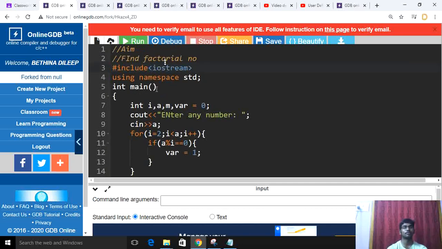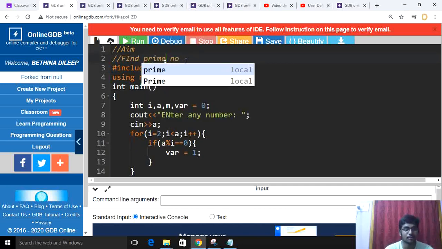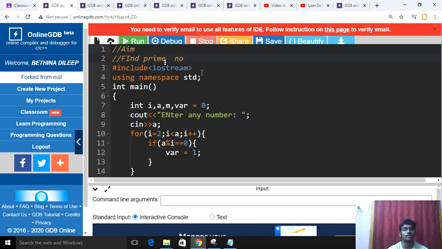The aim of the fourth program is to find the prime number. Sorry, I wrote factorial, it is the prime number. We will start the program. Include iostream, using namespace std, int main function.